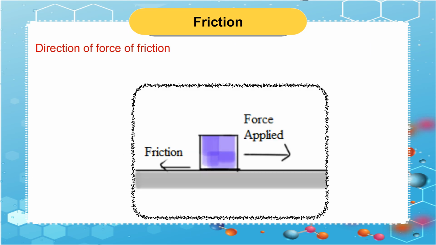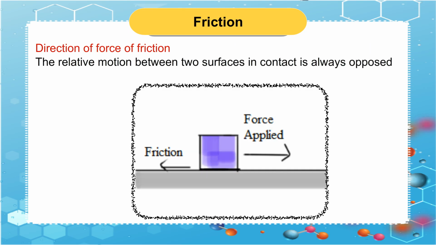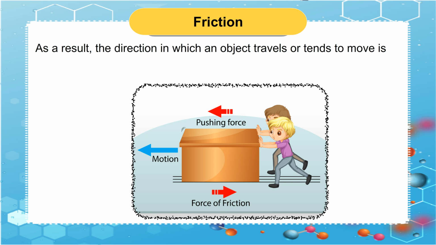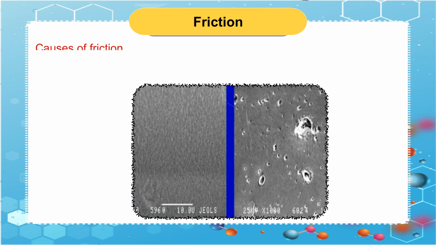Direction of force of friction. The relative motion between two surfaces in contact is always opposed by the force of friction. It consistently resists any applied force, whether it is a push or a pull. As a result, the direction in which an object travels or tends to move is constantly opposed by the force of friction.